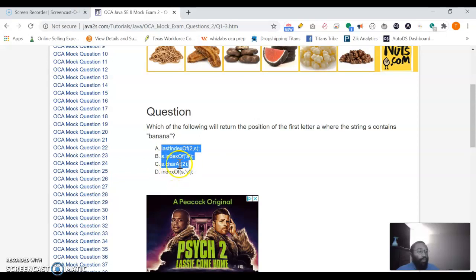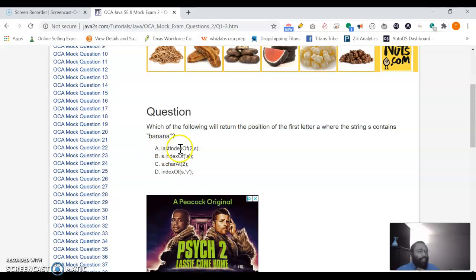S.charAt 2. Okay, so I believe C is applicable because it says the character at 2. Now when you enter it into this method, I believe that it doesn't count it as 0 index, so this is actually the second character in the string. So I'm going to say C is one of the correct answers. Oh, on second thought, it has to return the position. This is going to return the letter A, but it's not going to return the position. So s.indexOf A should be okay. So B should be correct actually.